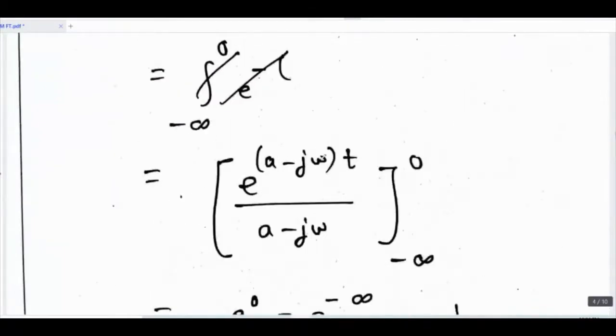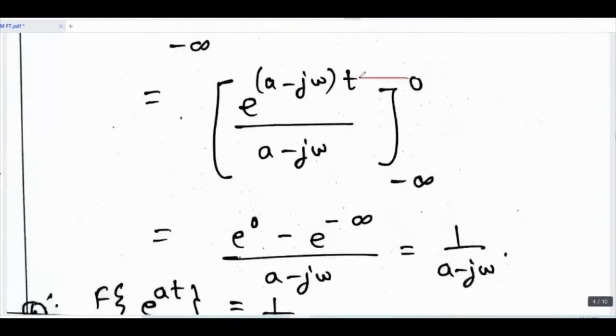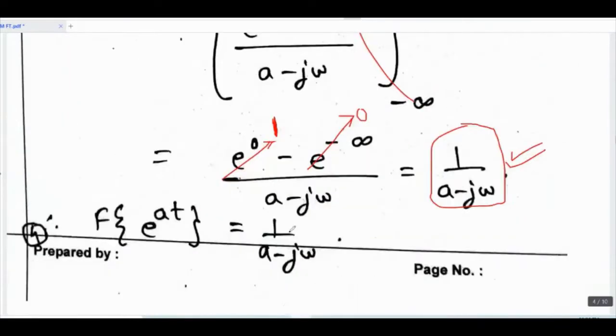So e raised to (a minus j omega)t divided by a minus j omega will be its integration. The limits are 0 and minus infinity. So in place of t, put 0 first, then in place of t, put minus infinity. You will get the answer as 1 upon a minus j omega, because e raised to minus infinity has value 0 and e raised to 0 has value 1. So the answer is 1 upon a minus j omega.